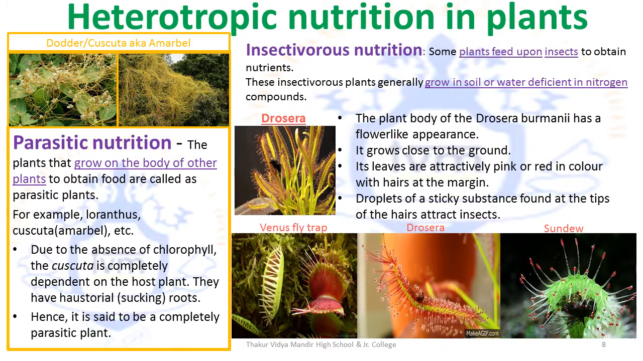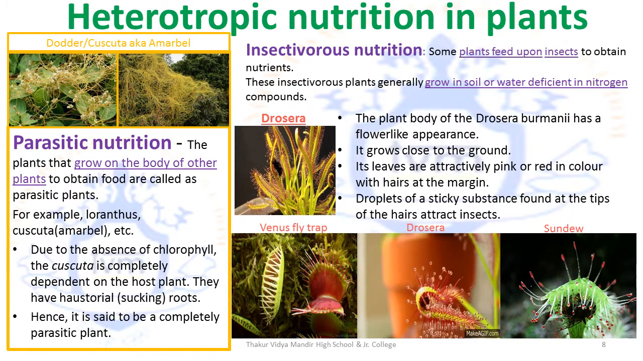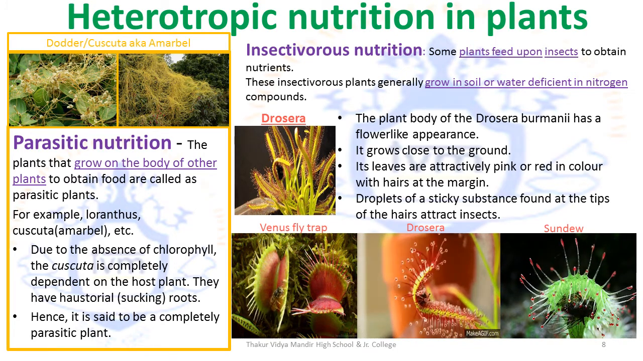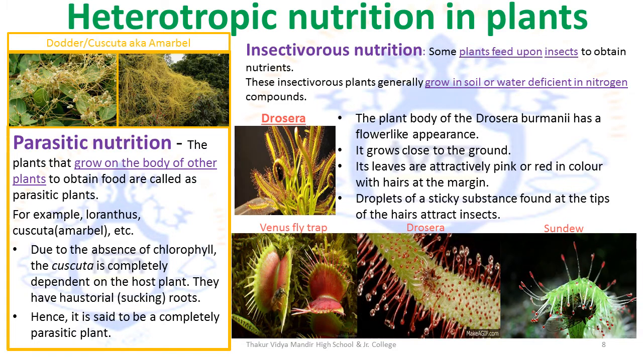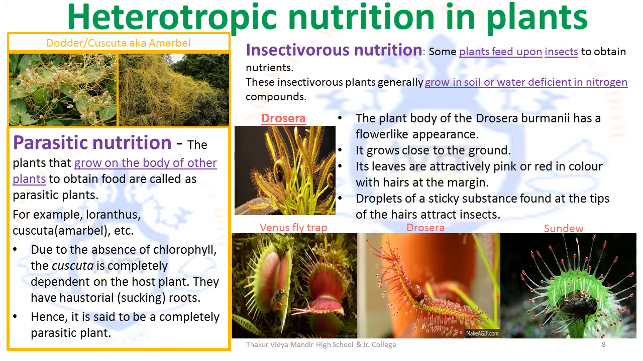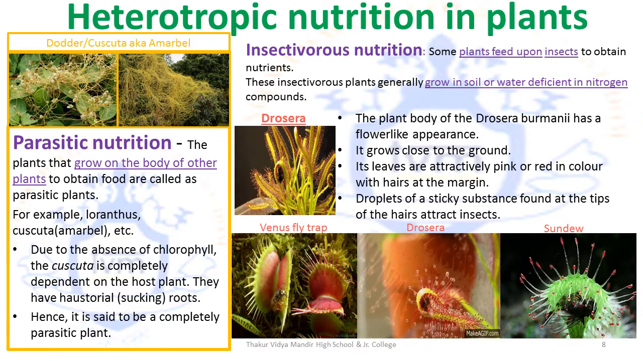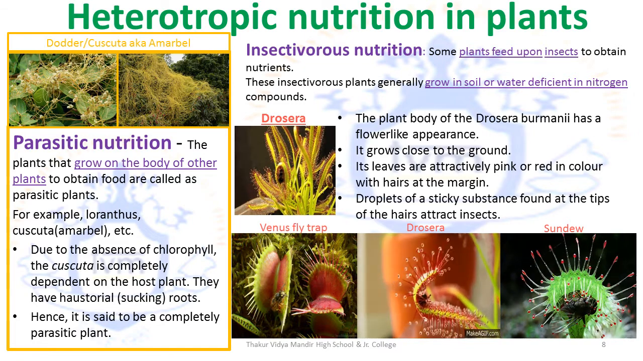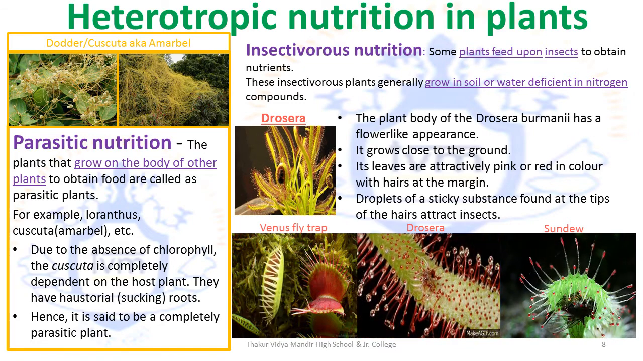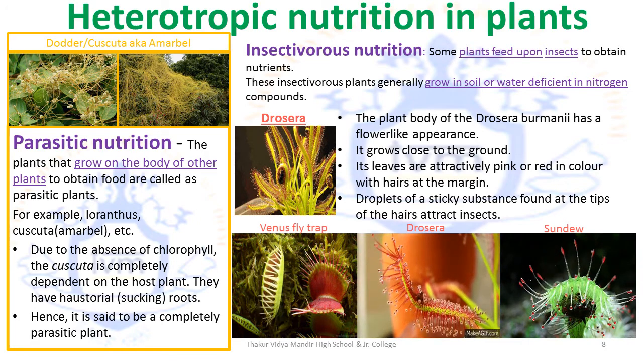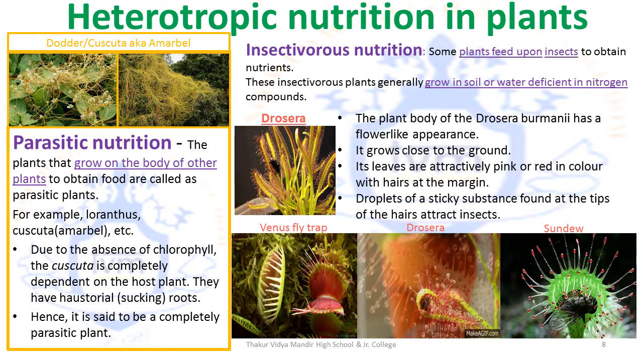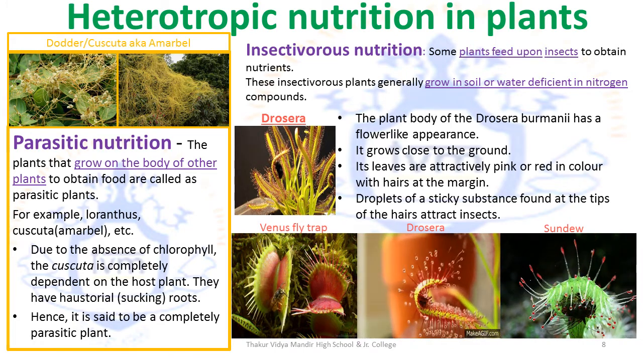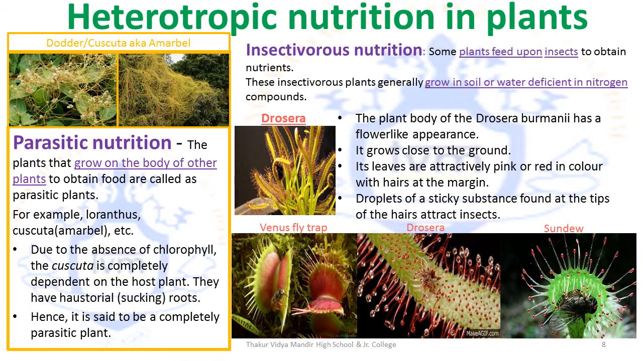The second type of heterotrophic nutrition in plants is parasitic nutrition. Parasitic means something that grows on the body of something else to feed off of it. The plants that grow on the body of other plants to obtain food are called parasitic plants. The examples are Cuscuta, also known as dodder or amarbel, and Loranthus. Now, due to the absence of chlorophyll, the Cuscuta is completely dependent on a host plant. As it obtains food from the host plant, it is said to be a parasitic plant.